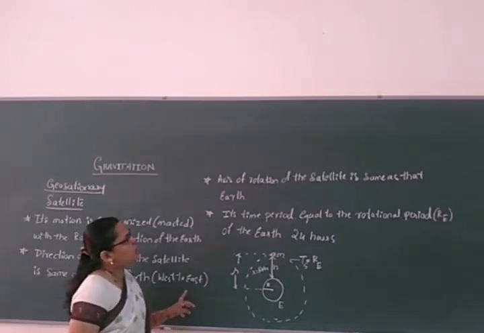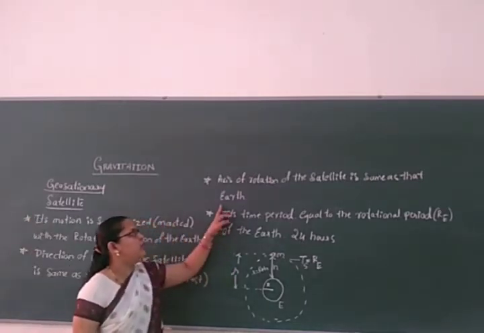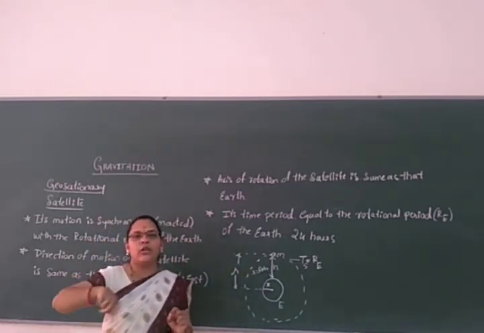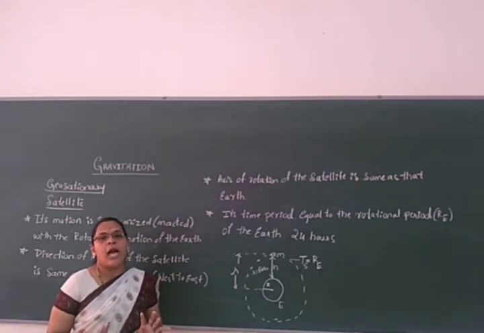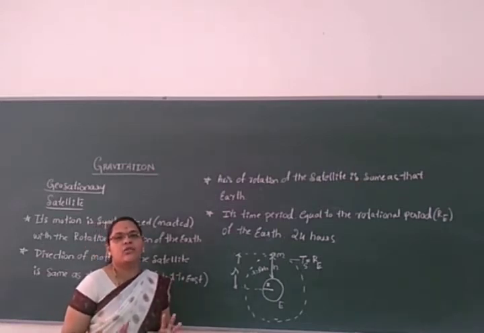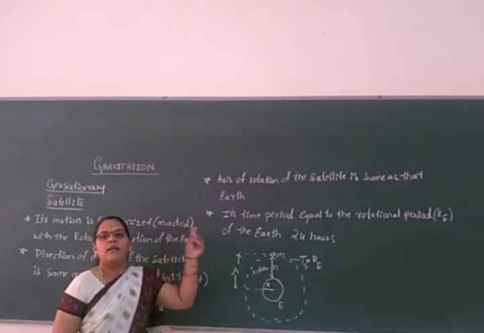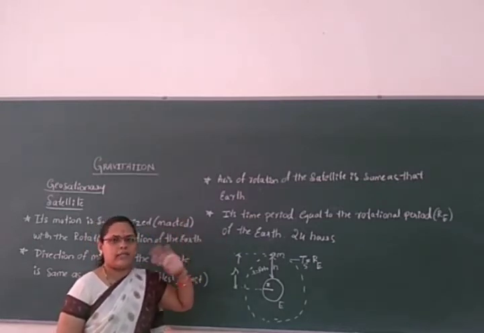Then the axis of rotation of the satellite is the same as that of the earth. In which axis is the earth rotating around the sun? The geostationary satellite is taking its rotation in the same axis of rotation. It is the same axis.